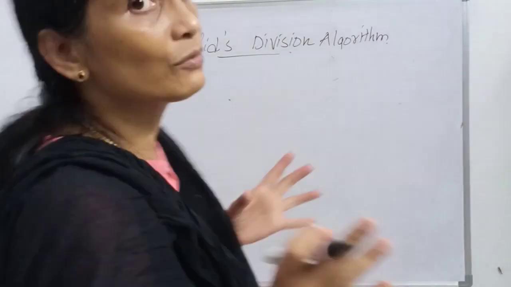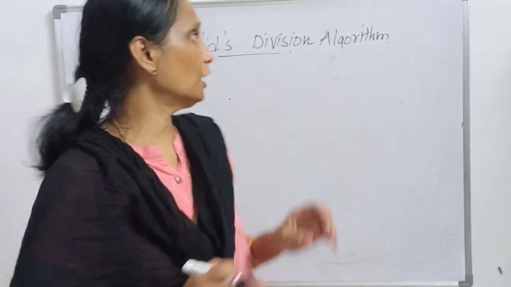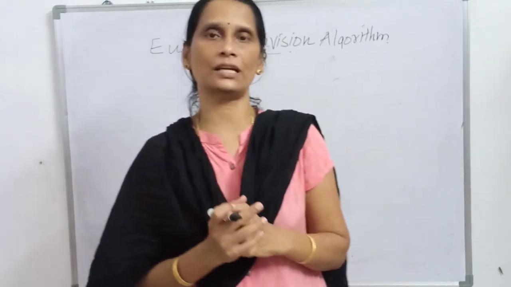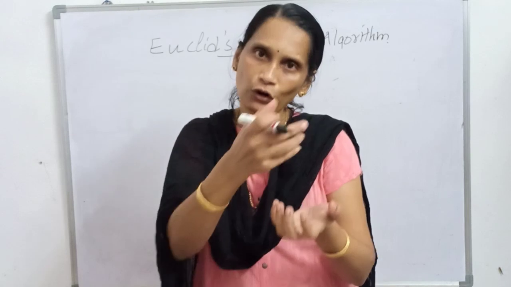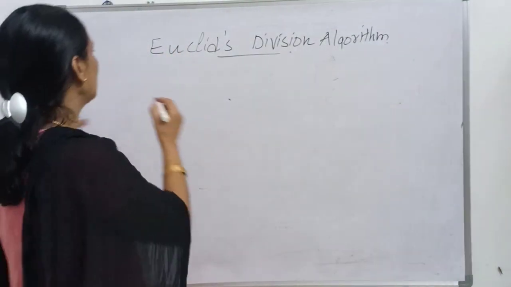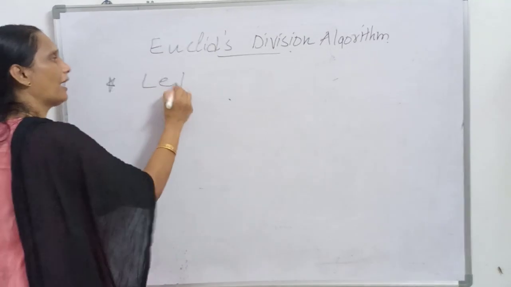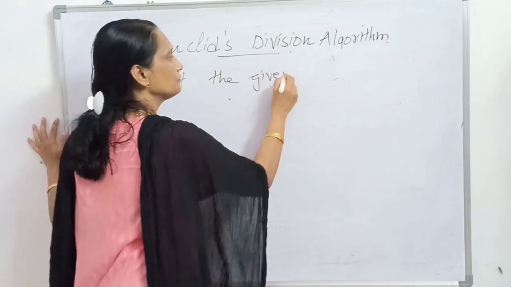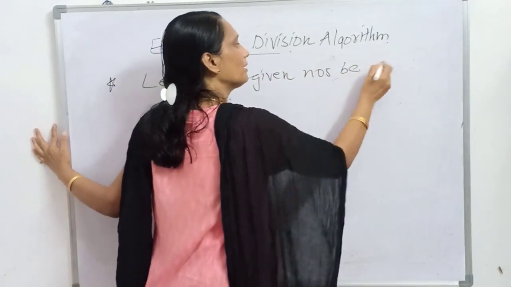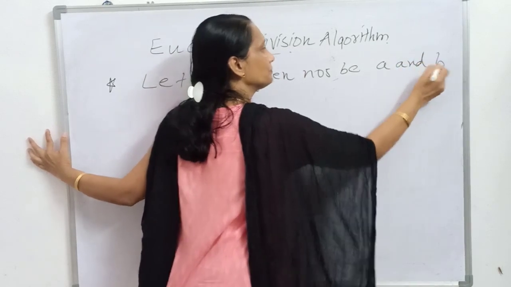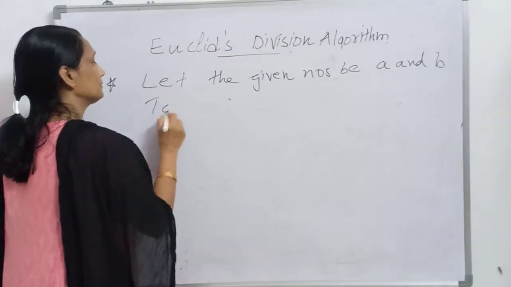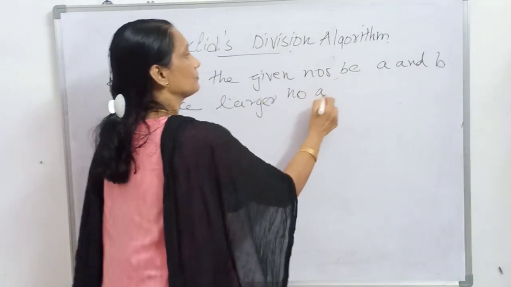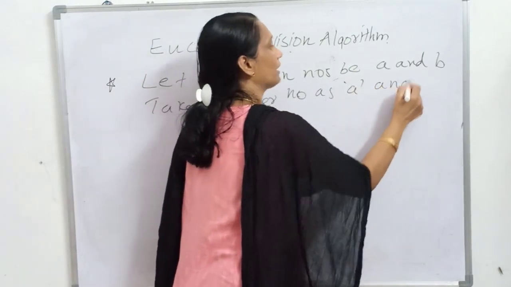Okay, in order to find out the HCF, we will use a technique known as Euclid's division algorithm. This is the technique to find out the HCF with certain steps. We will follow certain steps. First of all, let the given numbers be A and B. Take the larger number as A and the smaller one as B.